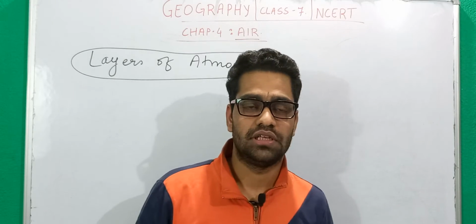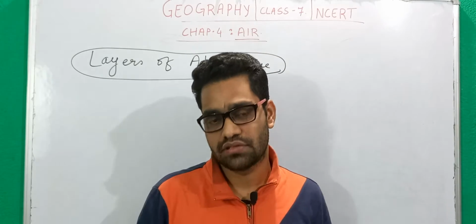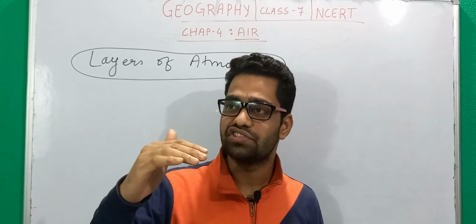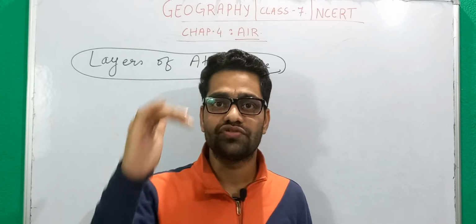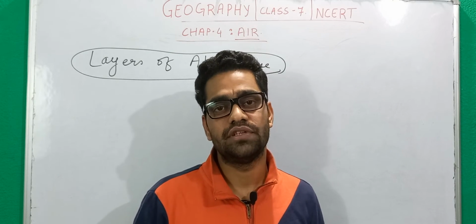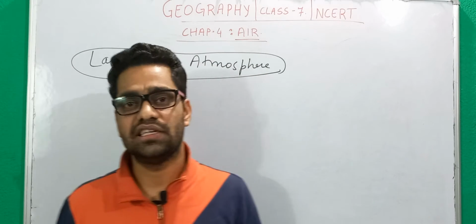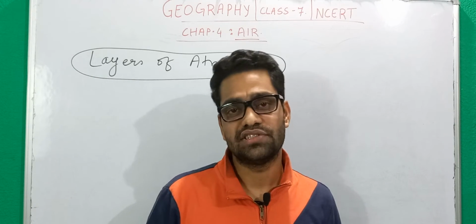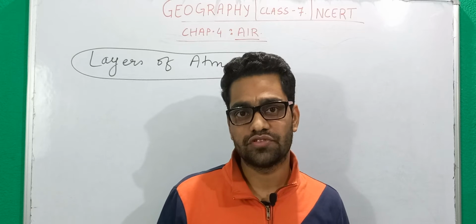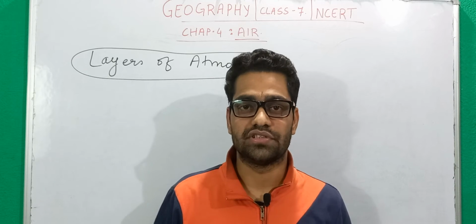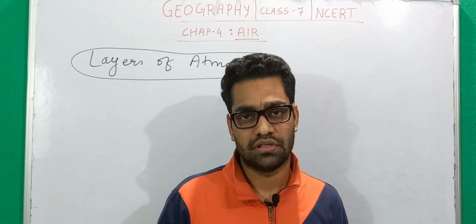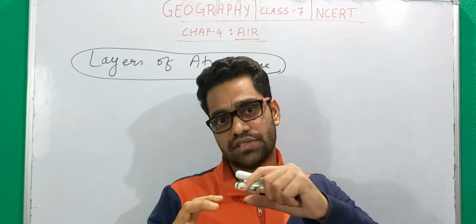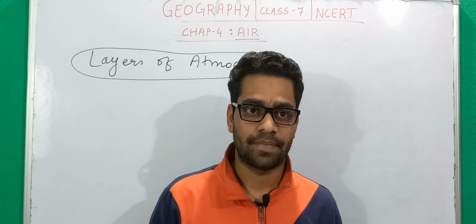So when we say layers of atmosphere, it certainly means that the atmosphere is divided into several layers. And when we divide something into several layers, the basic idea behind this division is that the different layers of atmosphere have different properties. They exhibit different features, and that is why one layer is different from the other layer.